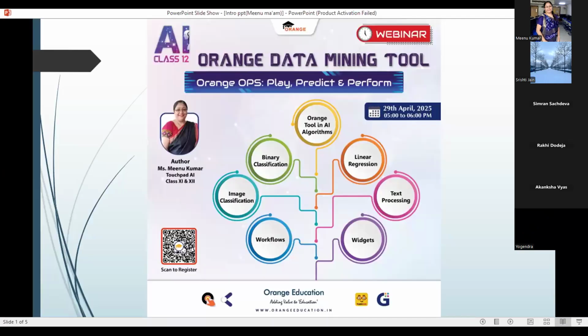Our today's workshop will contain Orange tool in AI algorithm, linear regression tools, text processing, widgets, how we will use widgets in Orange data mining tool, workflows, image classification, binary classification. All of these will be included in detail in our today's workshop by our author, Ms. Meenu Kumar.